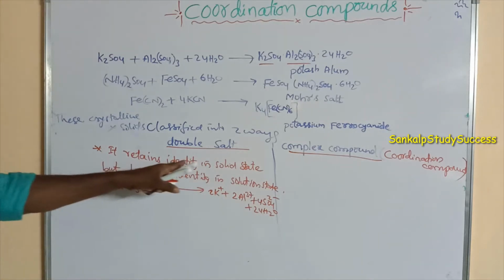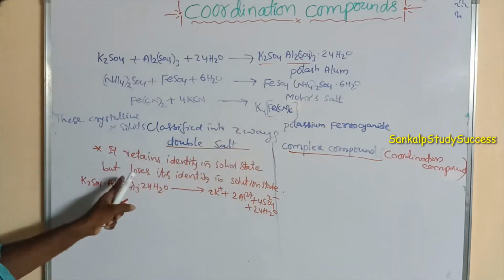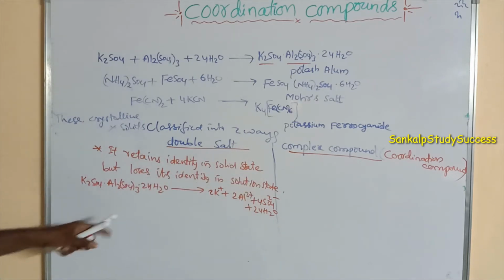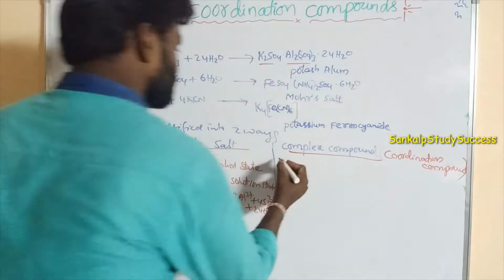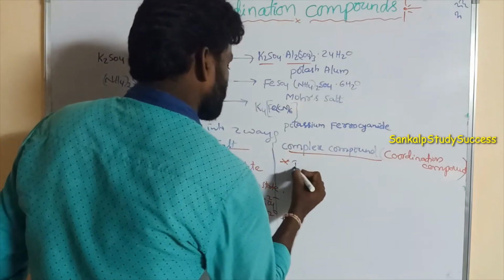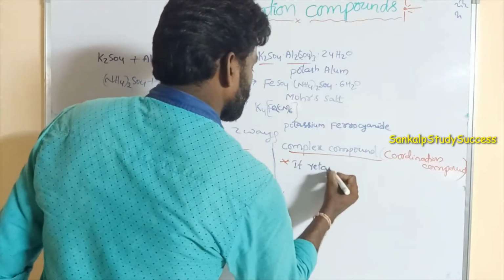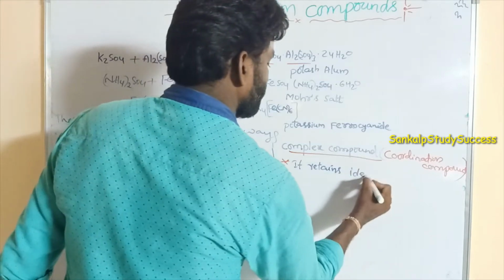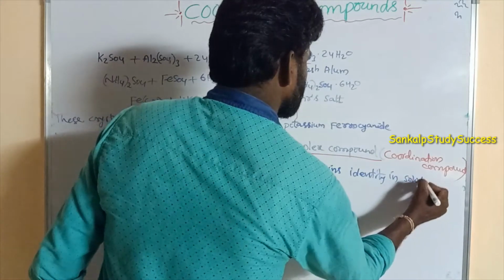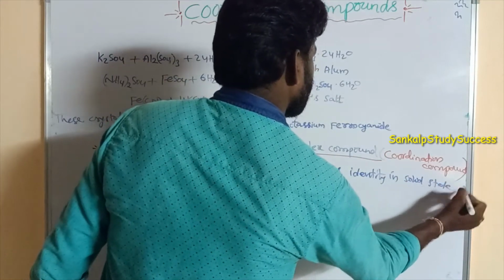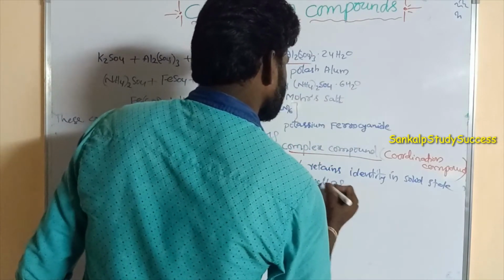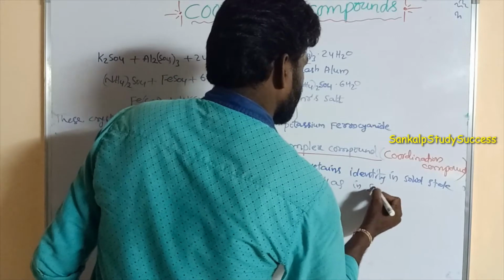So it retains its identity in the solid state only, but loses its identity in solution state.